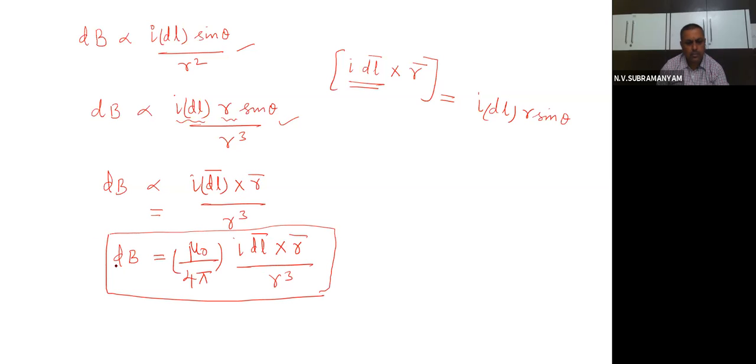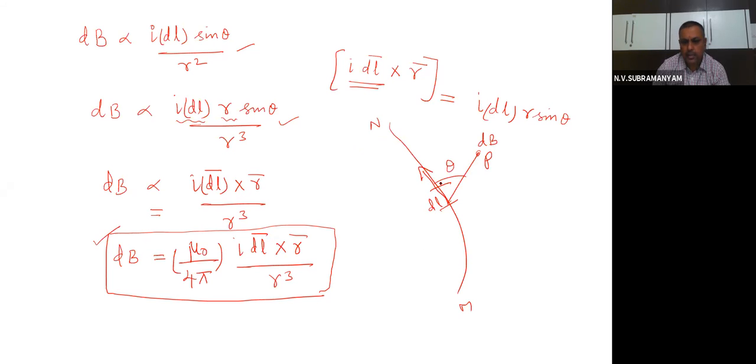So this is the formula we are going to use for calculating magnetic field due to a conductor whenever we apply Biot-Savart's law. And already you are seeing that the conductor MN, one part of the conductor, which is the dl part, how much magnetic field it is creating at the point P, the angle between these two is theta, but it is creating magnetic field dB.